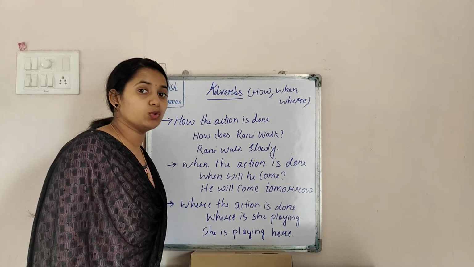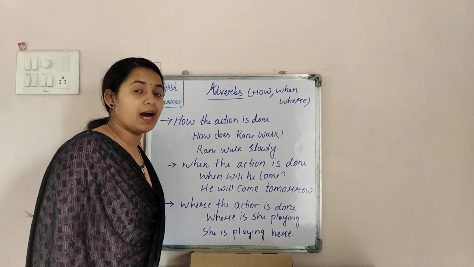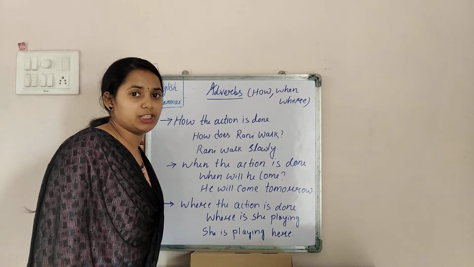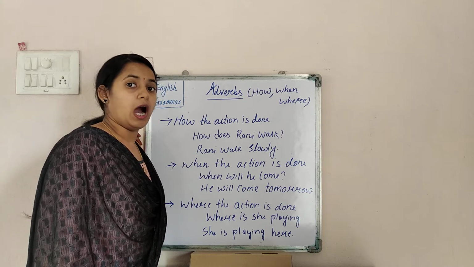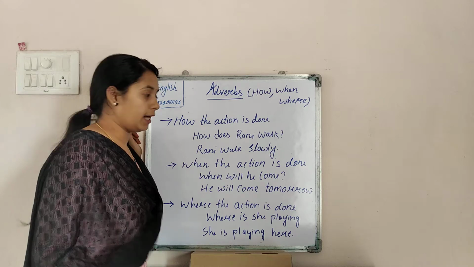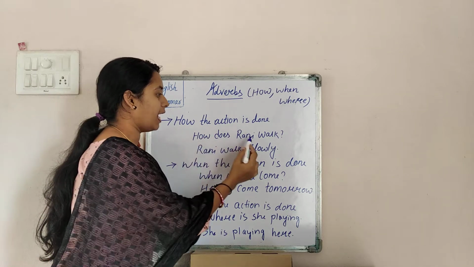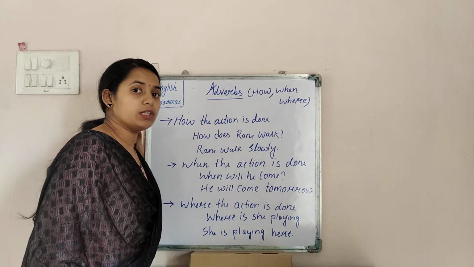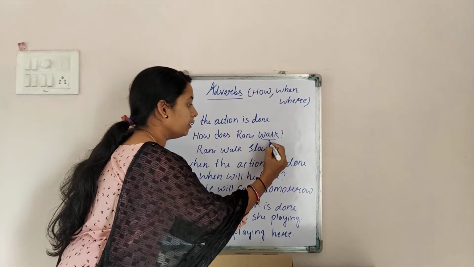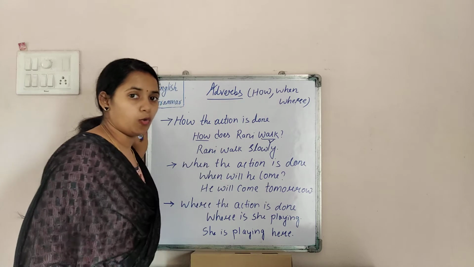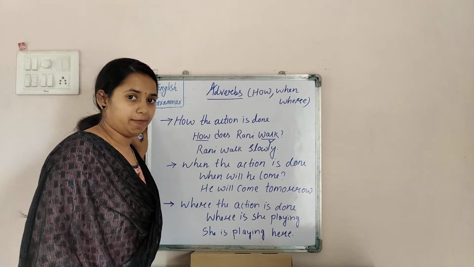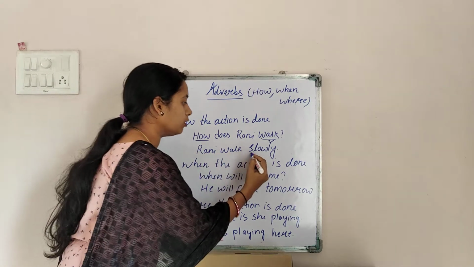The answers to how the particular action is done are called your how adverbs or how words. So see here, how the action is done. How does Rani walk? Walk is the verb. The answer to how will be your adverb. So Rani walks slowly.